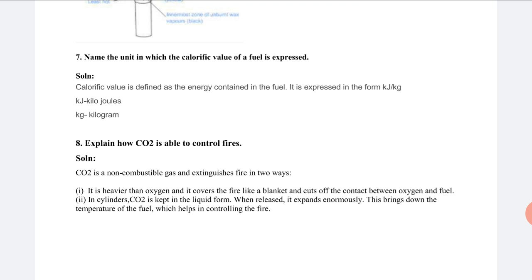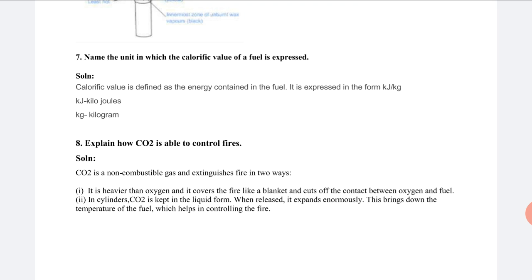When released, it expands enormously. It easily covers the whole area that has caught fire. This brings down the temperature of the fuel.